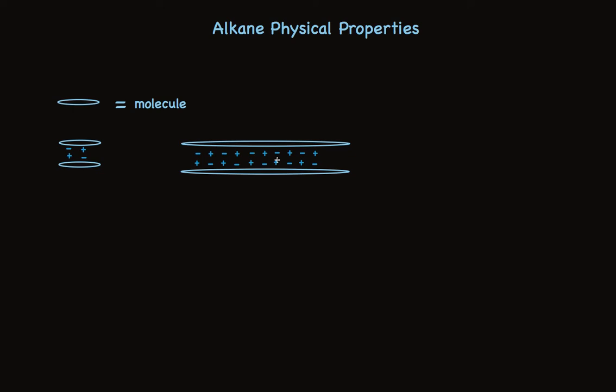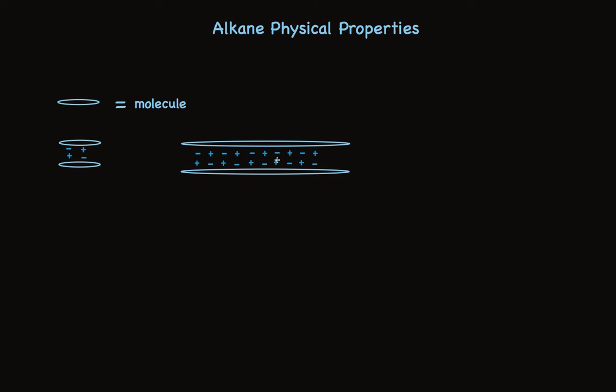So larger molecules have greater attractions and higher boiling points and melting points. So there's a strong correlation between molecular size and boiling points. And for alkanes, although all the boiling points and melting points tend to be on the low side compared to other molecules, there's a steady progression of higher melting points and higher boiling points as the molecules get larger.